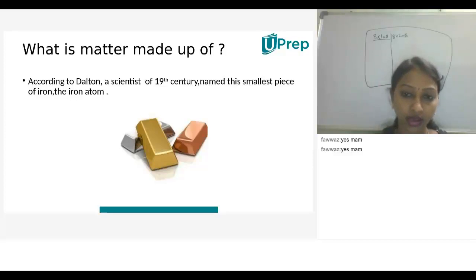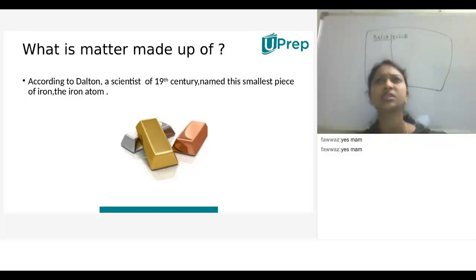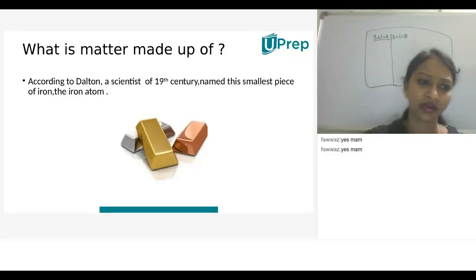Matter is made up of so many atoms, right? The smallest particle of matter is the atom. An atom is indivisible, which cannot be divided further, that much small. We cannot divide an atom into further small pieces. That means at a particular point, it is the ultimate smallest particle of that particular matter.